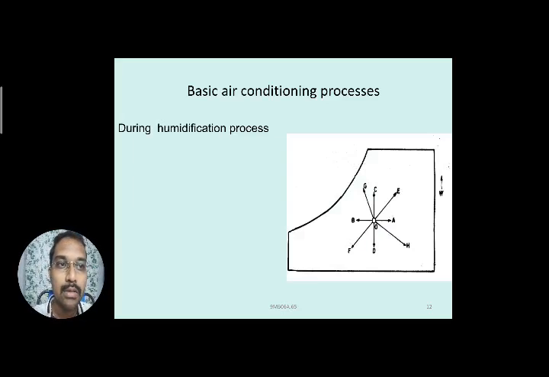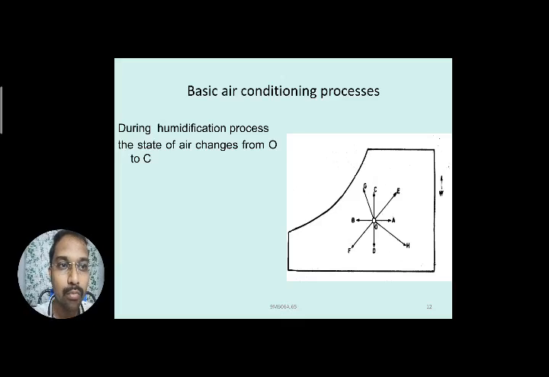Next, during the humidification process, note the point O to C. Here you can observe the dry bulb temperature is maintained constant. On the x-axis it is a horizontal line for the dry bulb temperature.